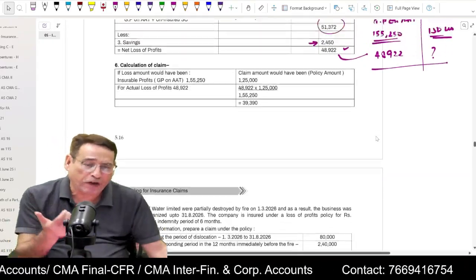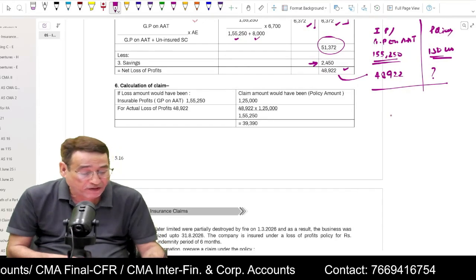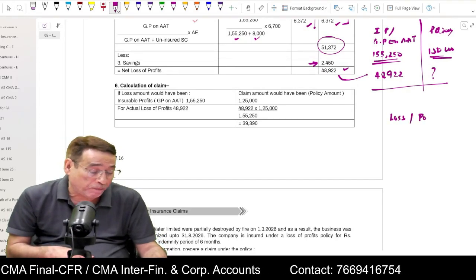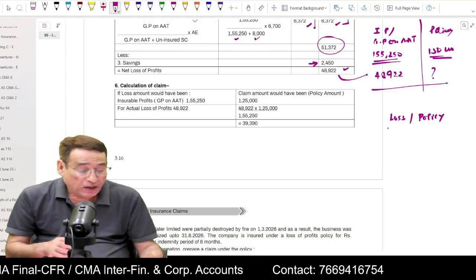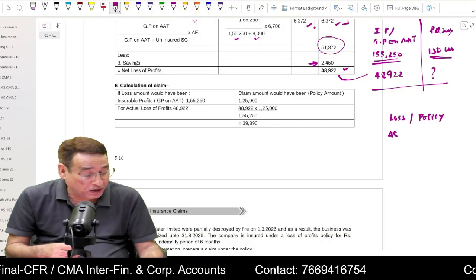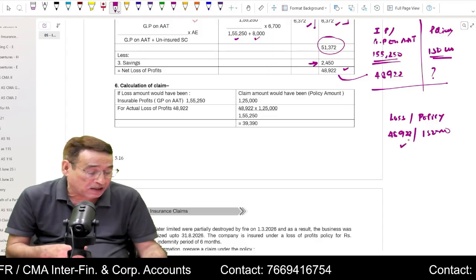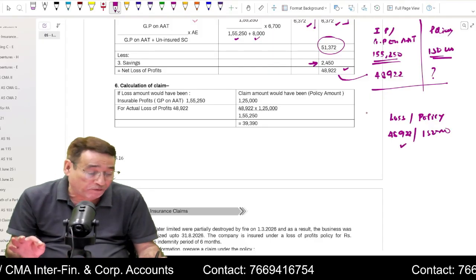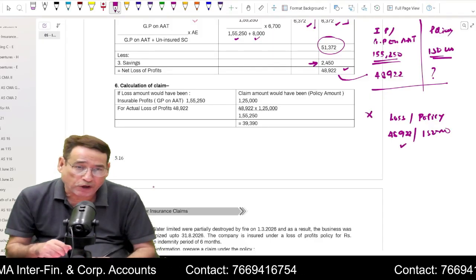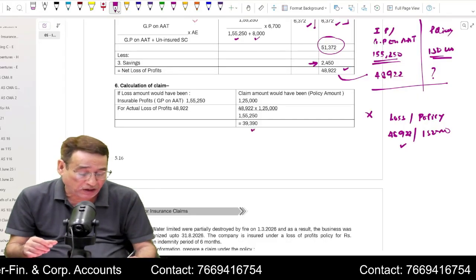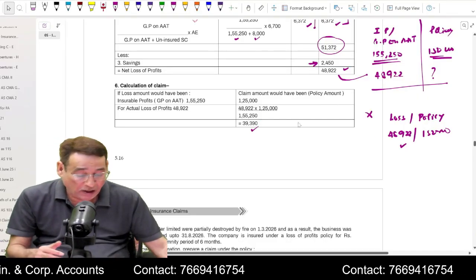Suppose if it is not given, in that case I would have simply taken into account the loss and I would have compared it with the policy amount. Now loss amount is 48,922 and policy amount is 1,50,000. In this case, claim amount would have been that much if there would not have been any average clause. Is it clear to you? If average clause is applicable, you are going to compute in this manner and your answer will be this much.